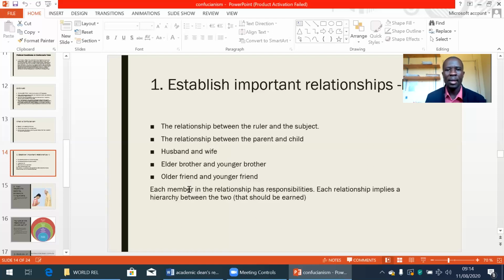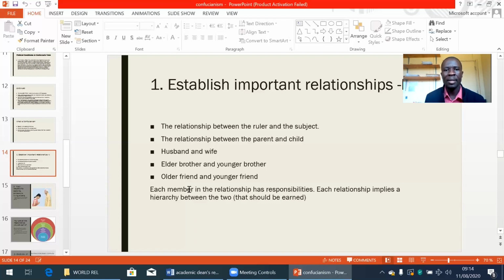So an elder brother will be honored by the younger brother, not because the younger brother is young, but because the elder brother conducts themselves in such a manner that the younger brother will respect them. The husband and wife. The husband will be honored by the wife, not because he's the head or because he's stronger, but because he will conduct himself in such an ideal way that the wife will honor him.